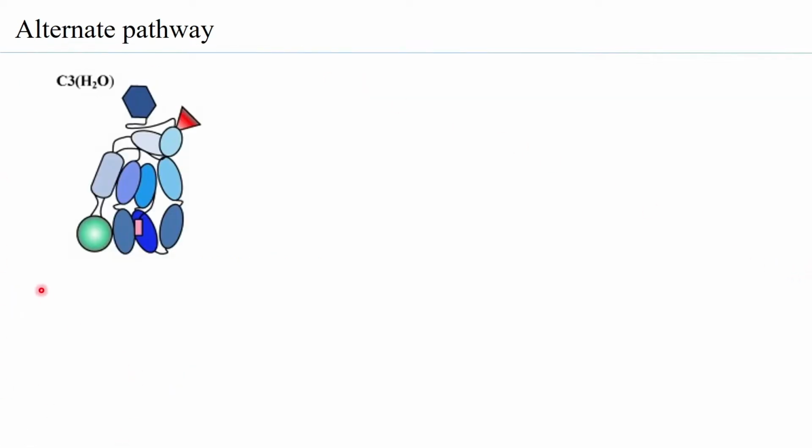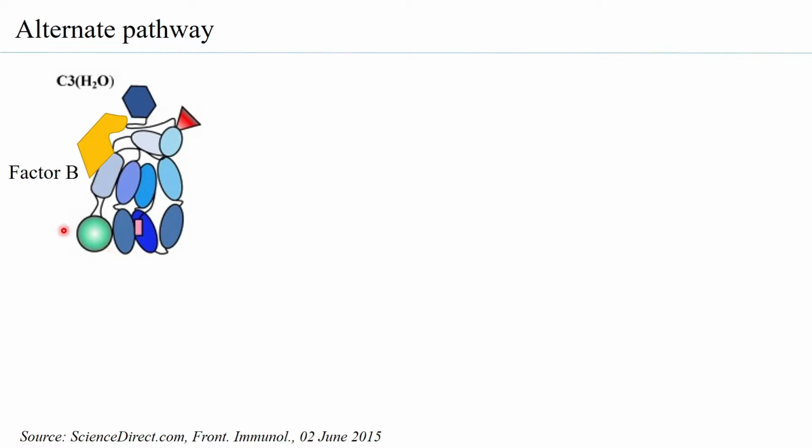Now, this C3H2O, after the tick over, the conformational change has happened in such a way that this part of the C3H2O is now open to bind to a certain molecule. So here is something that can come and bind. In the alternate pathway, what has been observed is that this region which is now exposed can be bound by factor B. And in fact, factor B, when it binds to C3H2O, stabilizes the C3H2O further.